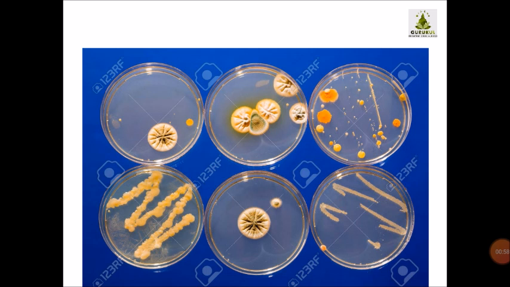See, this diagram tells you about the petri dish. What are petri dishes? Here you are able to see the different types of cultures, certain organisms which you can see in the petri dish. The upper glass cover is the petri dish, and the cultures you are able to see inside.